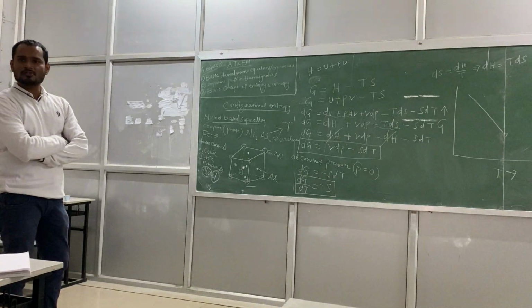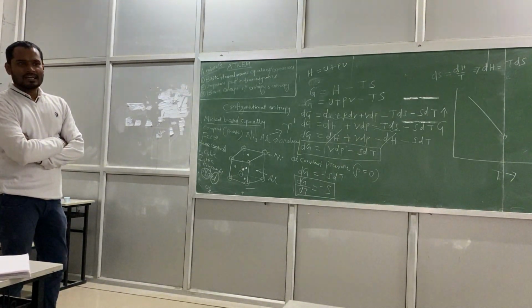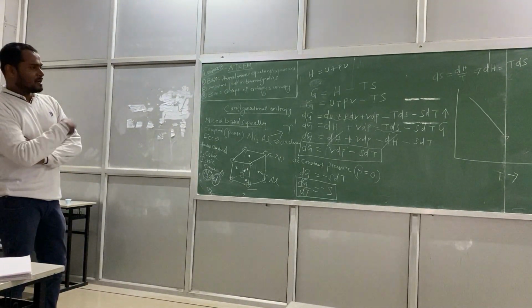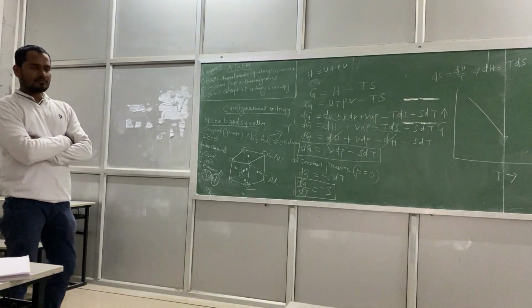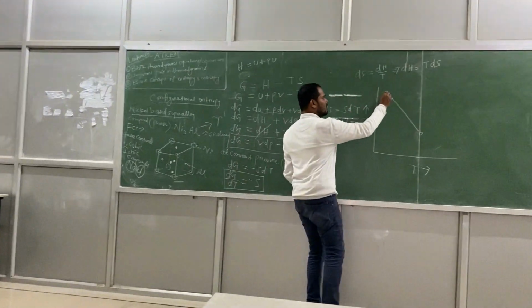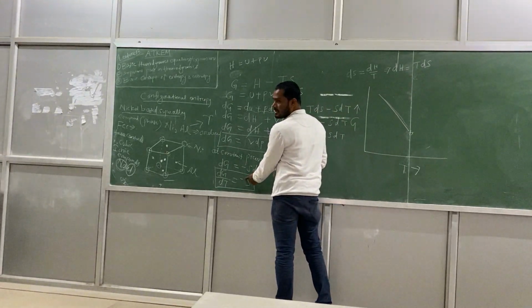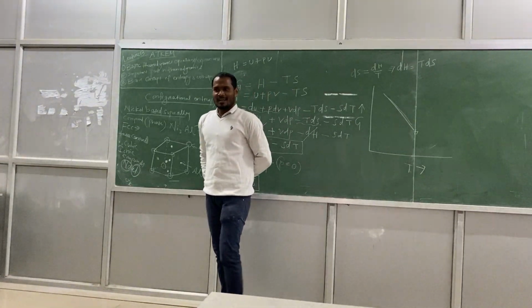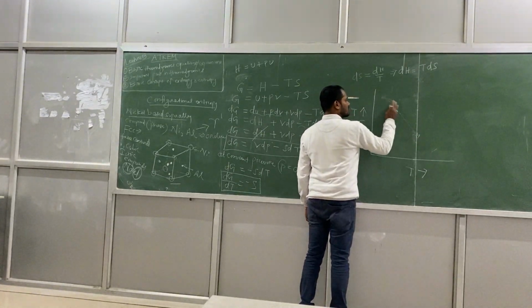Straight line, there is no change in slope. The slope is entropy only here, right? In dG by dT, the slope is entropy. But this is negative, so this is going down. The curve is starting from a high point to a smaller point. That means the negative sign is justified. But entropy always increases with temperature, right? But this is not the line now. So what will the curve be?